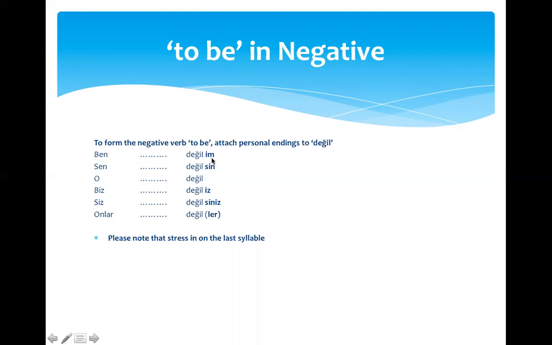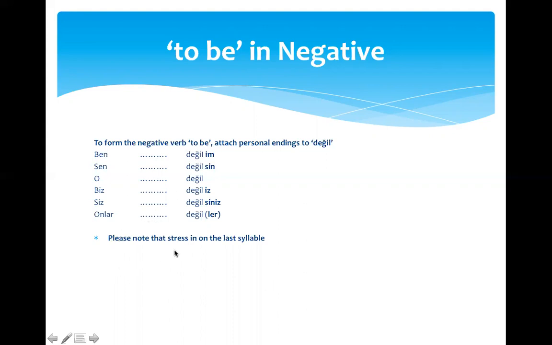Personal endings are always in the end. Personal endings are always going to be the same for to be negative, since the negation word is always değil.